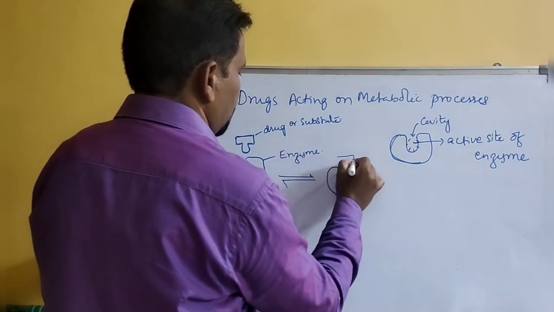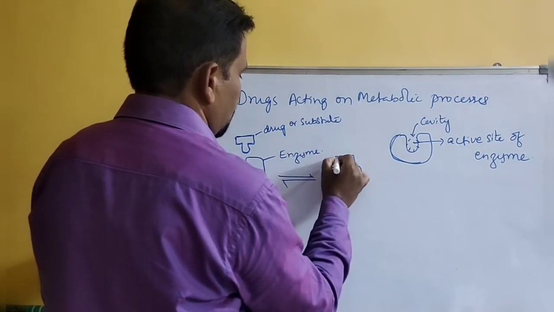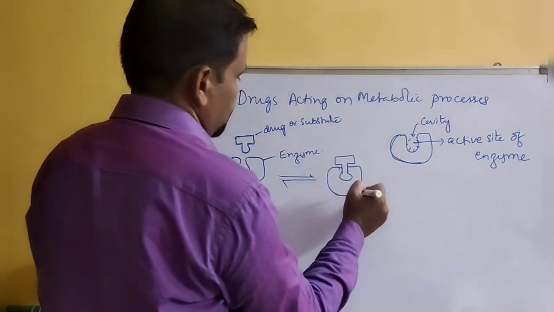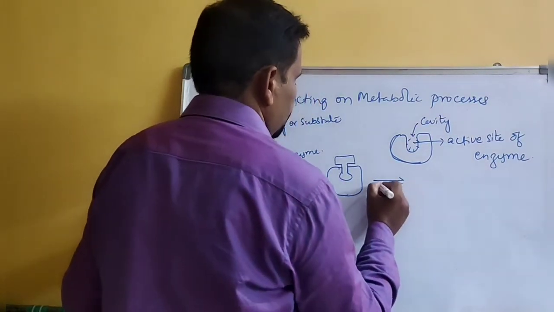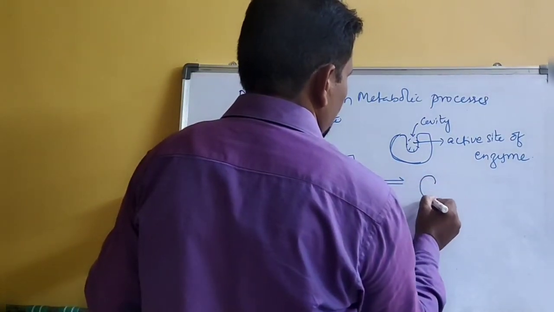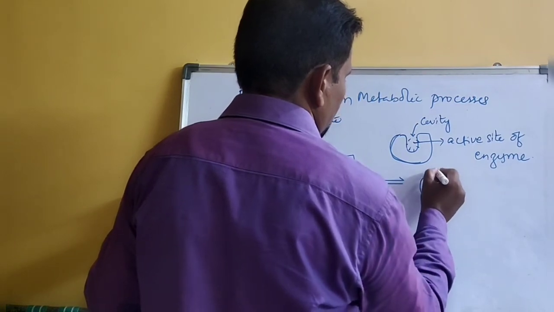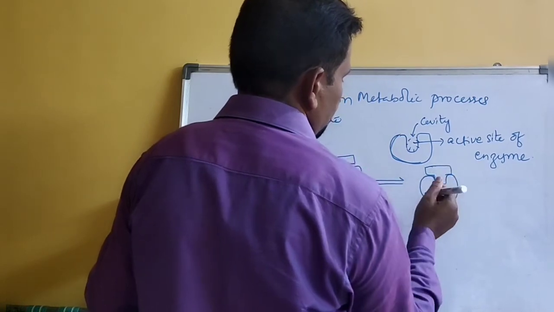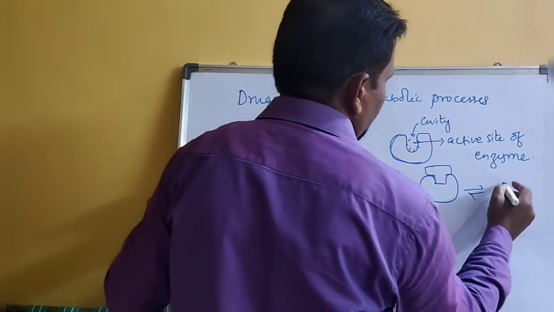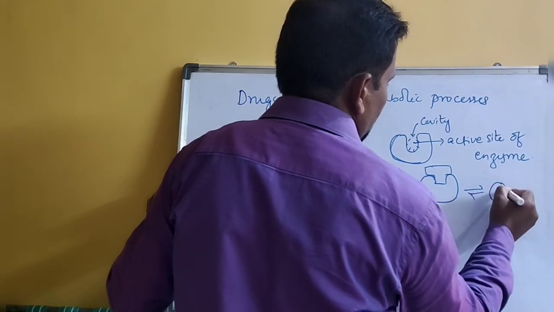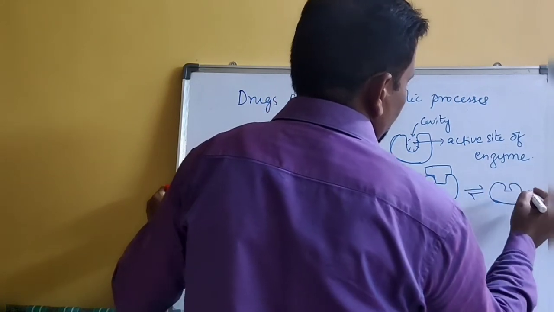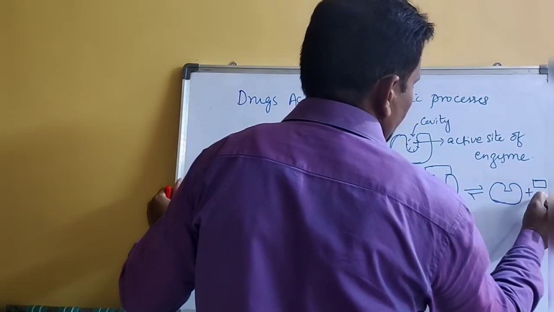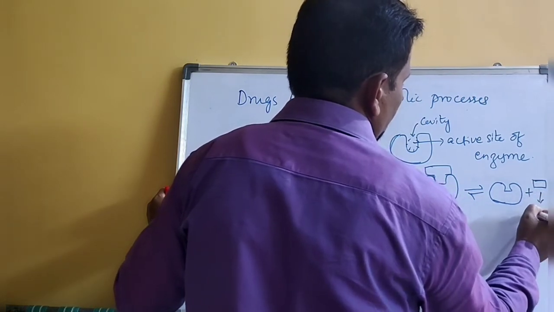What happens in the next step? It comes and interacts with that active site. In the next step there is a change, a complete insertion, and finally the enzyme returns to its original state and produces different products. So this is the product.